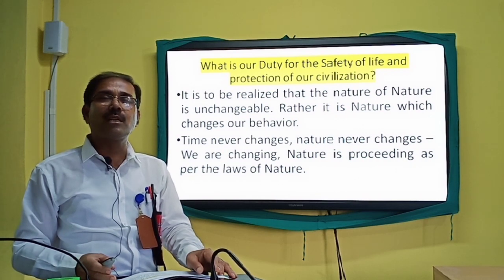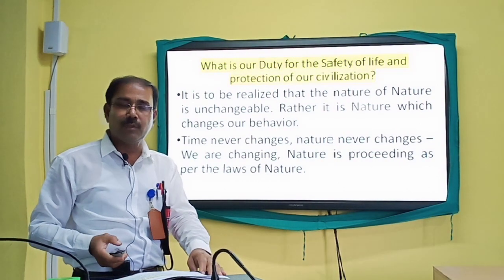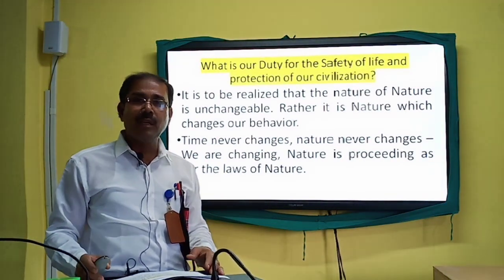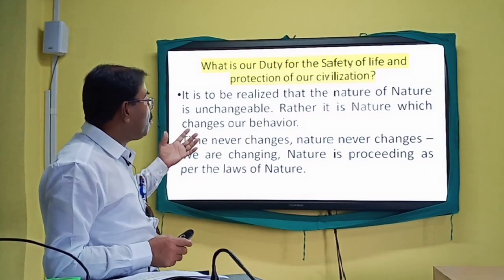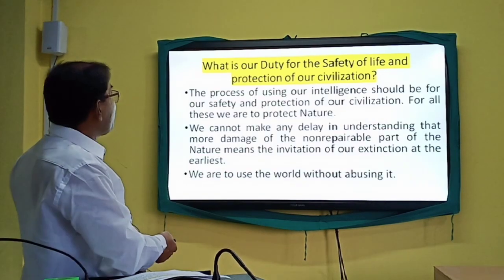That is to be understood just by the help of the knowledge of environmental science, and that is why this is important. So friends, for the rectification of our misdeeds, for the correction of our wrongdoings towards nature, we are to be mindful of all these things. We are to change all these things. Let us come back to the next one.